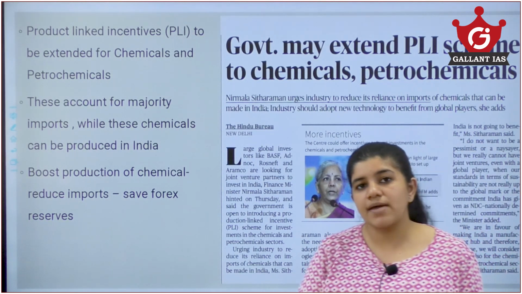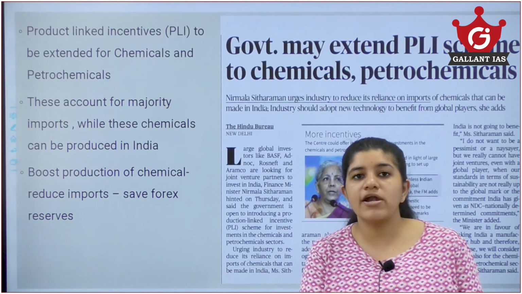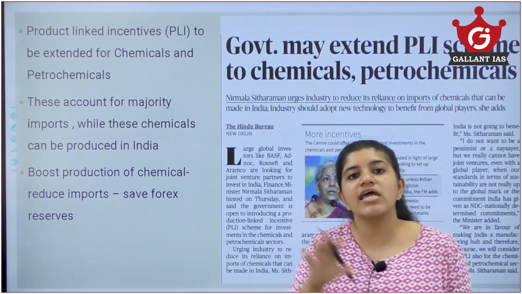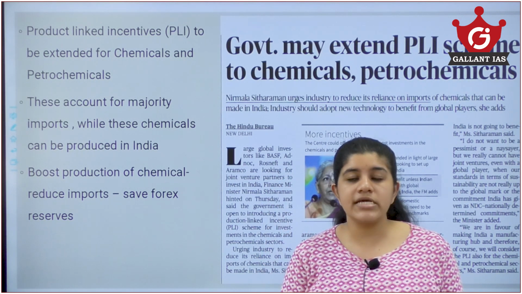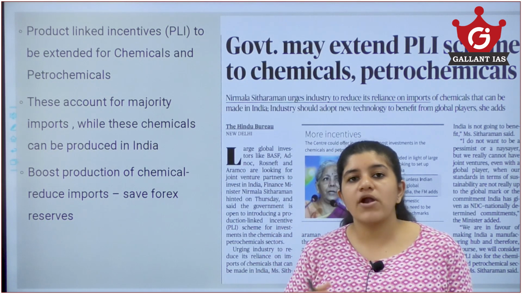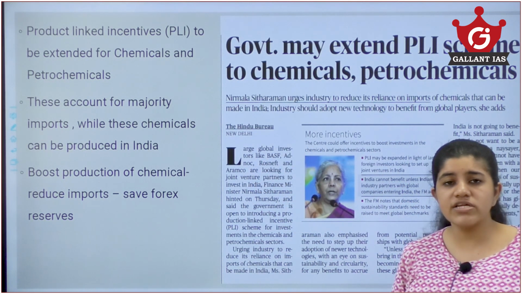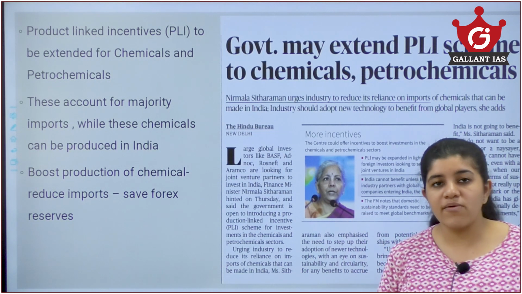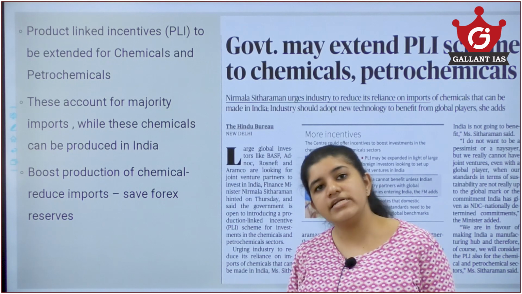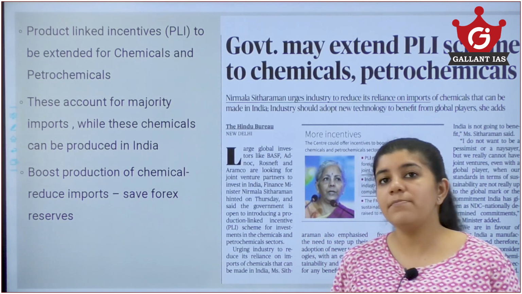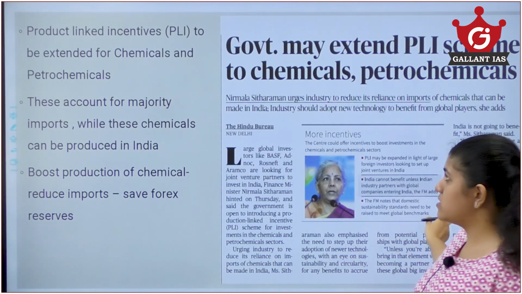If you are producing these chemicals in India, we will give you a production linked incentive. For this production, we will give you some incentive so that you can create it in India. You can also have establishments in other foreign countries and big companies, but at the end you should do production in India so that India could become a global hub in development of these chemicals. Thus we can reduce our import bill, save our forex, that is the foreign exchange reserves, and boost our Indian economy. In this production we could become a global powerhouse. So that is the whole article which is dealing with this.